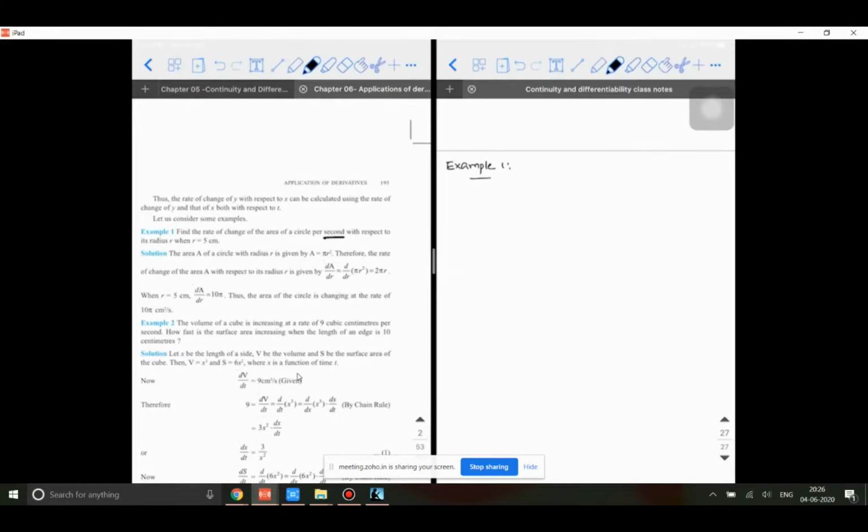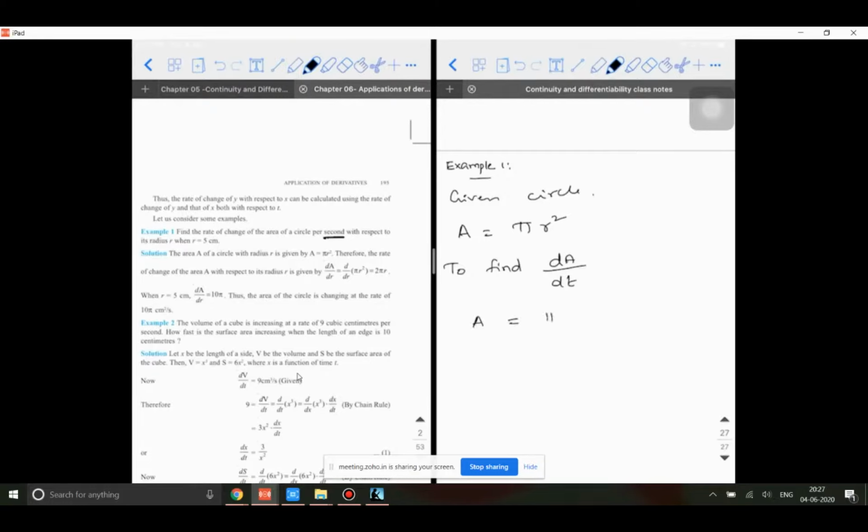How to approach this? First, given is a circle. What is the area of a circle? It is going to be pi r square. What is to be found? To find dA divided by dt. So how do I proceed?